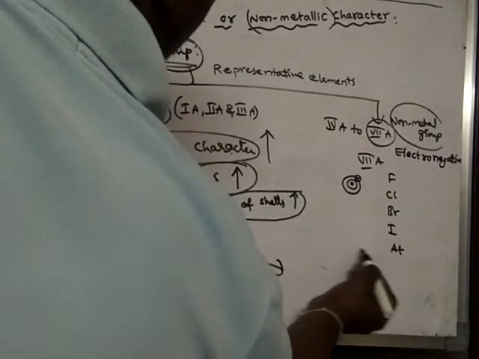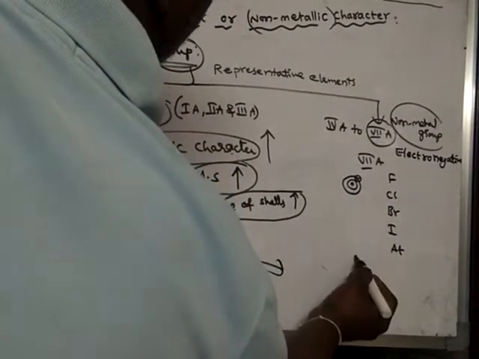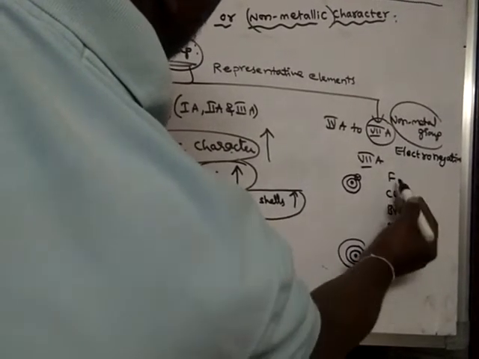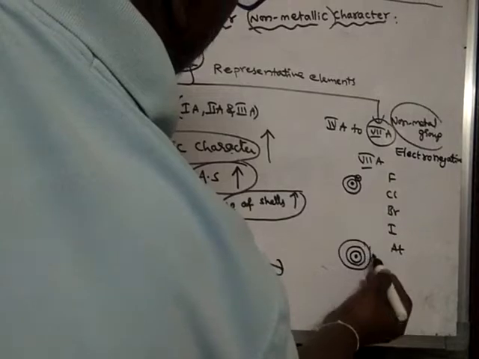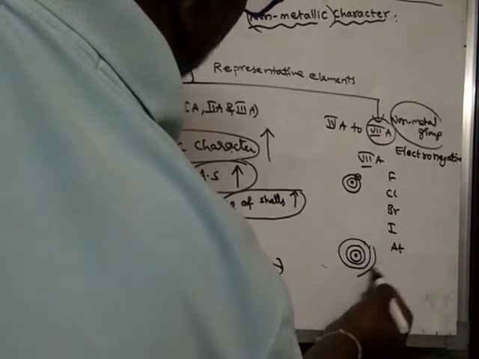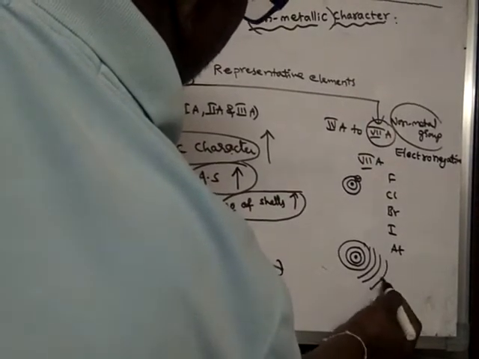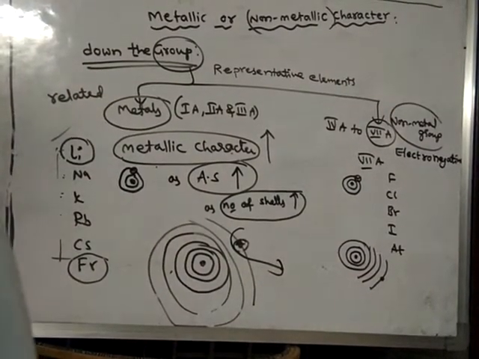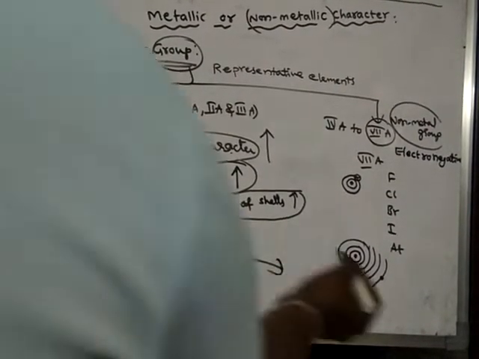Whereas astatine has so many orbits: 1, 2, 3, 4, 5, 6 orbits, and in the sixth orbit an electron is present.